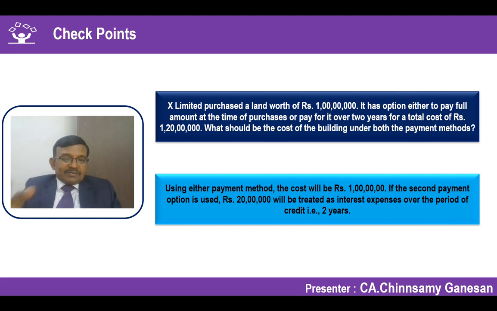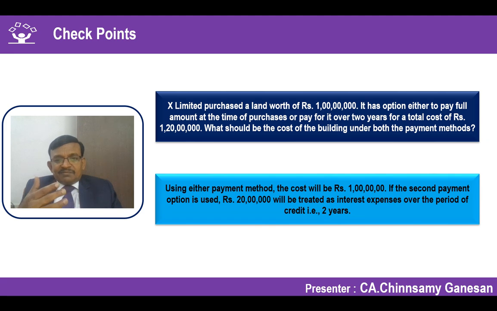So here they have given straight away. Suppose if they are giving without this and they are talking about, say, discounting rate, what do you have to do? Implicit rate of interest has to be applied and you have to unwind the portion. You assume that the consideration paid is inclusive of interest component, so unwind the interest portion. That we have seen enough number of times in the previous sessions. So you just apply your mind.